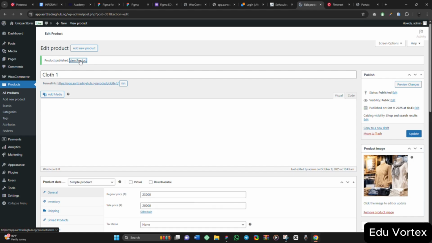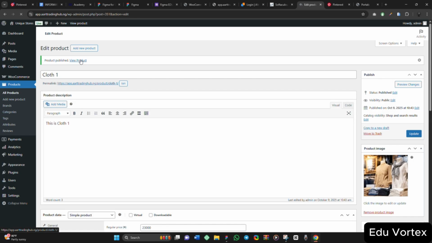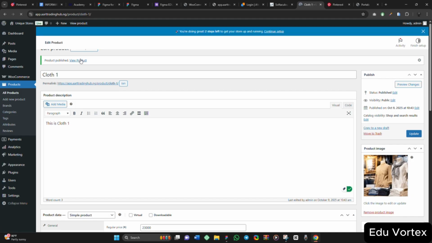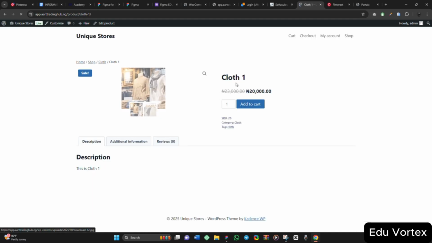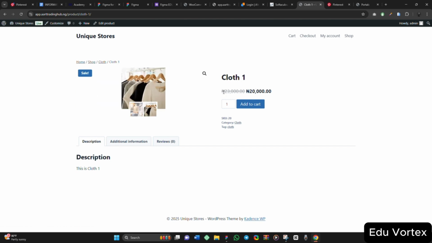So let's view products and see what we have just added. Look at it, this is our product, the clothes. You see, the actual price is 23,000 naira, but I put it on sale, so we now have it as 20,000 naira. You can add as many as possible to cart. The SKU, the number of stock is 20, the category is clothes, the tag is clothes.